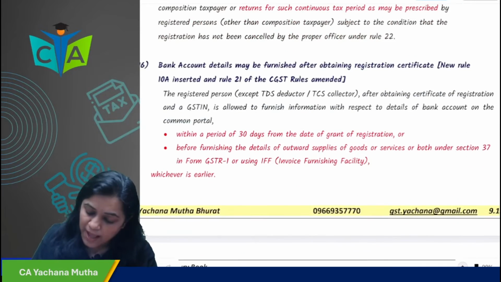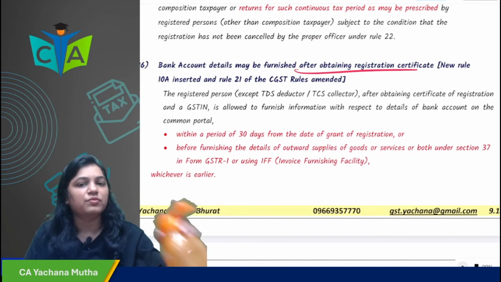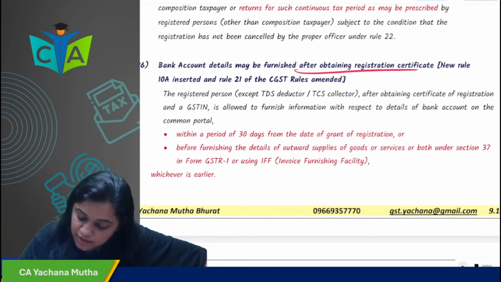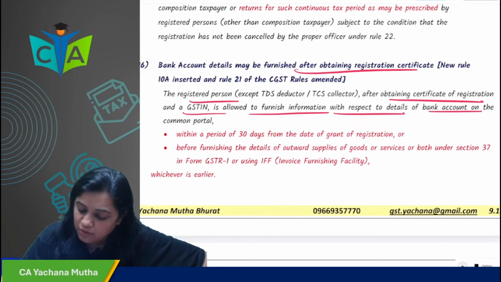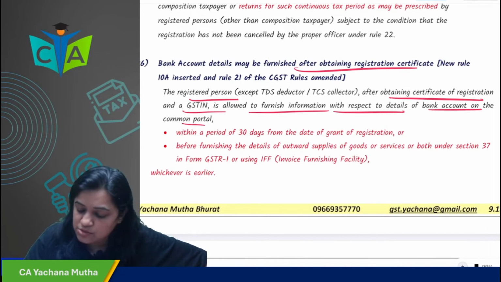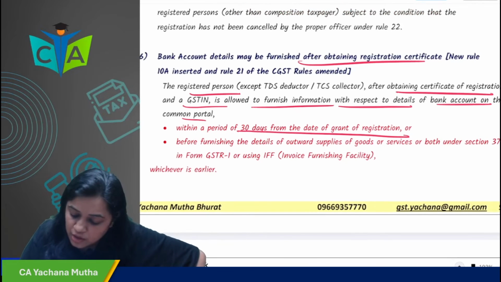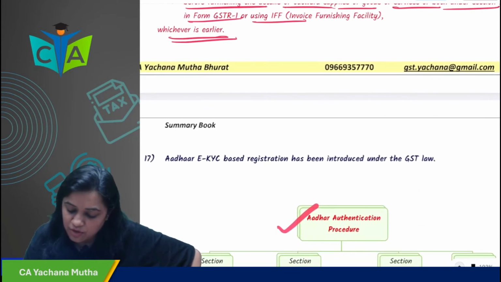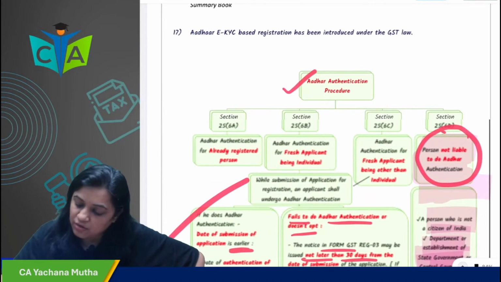Bank account details may be furnished after obtaining the registration certificate. Rule 10A. The registered person, after obtaining registration, is allowed to furnish the bank account details. Within how many days? Within 30 days from the grant of registration, or before furnishing details of outward supply in GSTR 1 or IFF, whichever is earlier. So he has to furnish the bank account details.